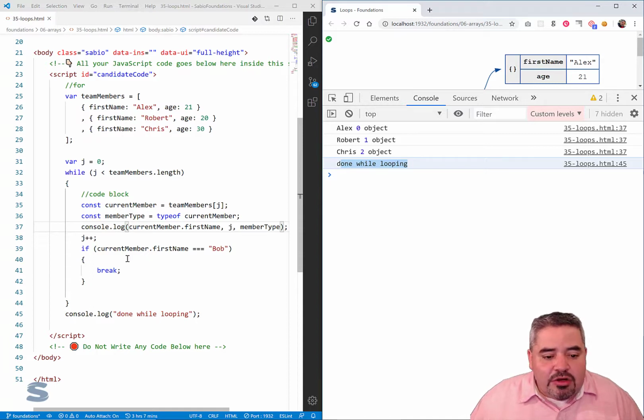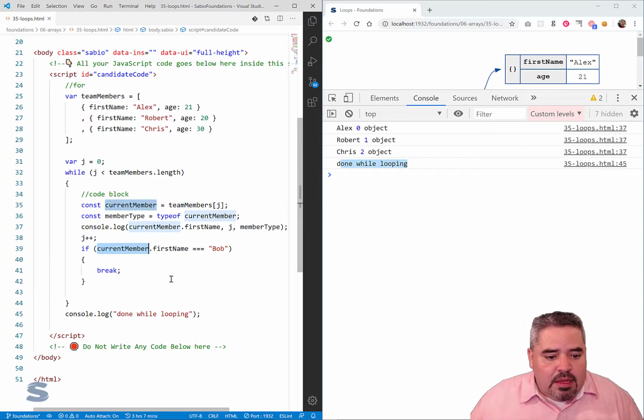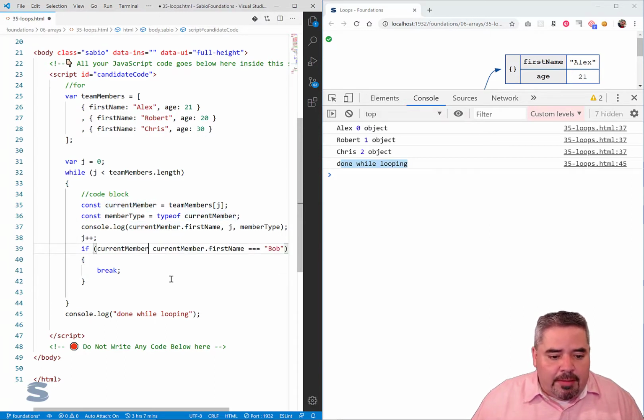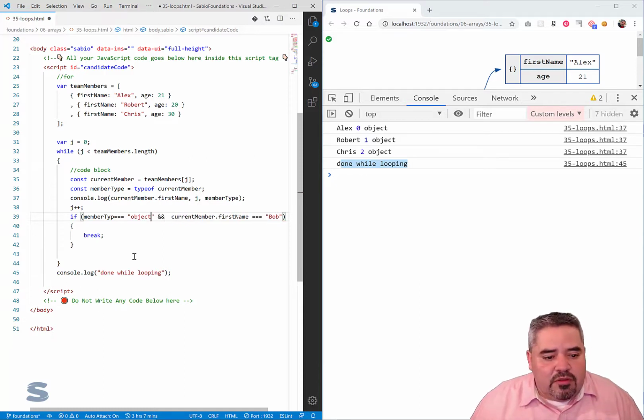Now, I could say as well, to combine this, I want to make sure that my current member, my member type, should be equal to object, and the first name is Bob, right?